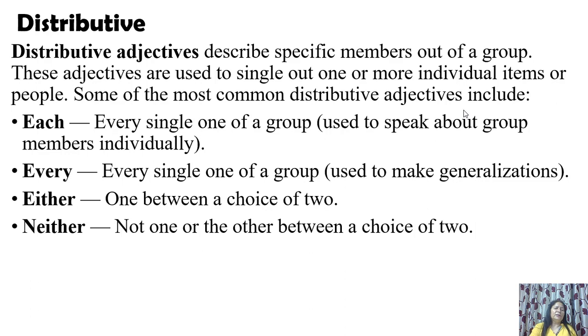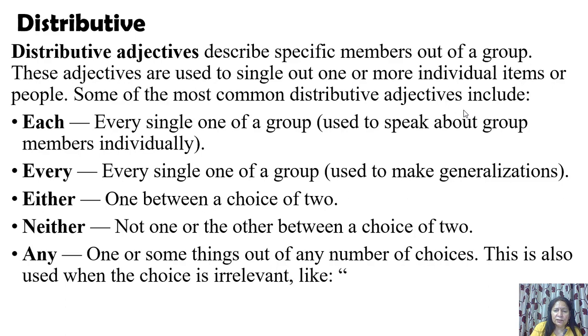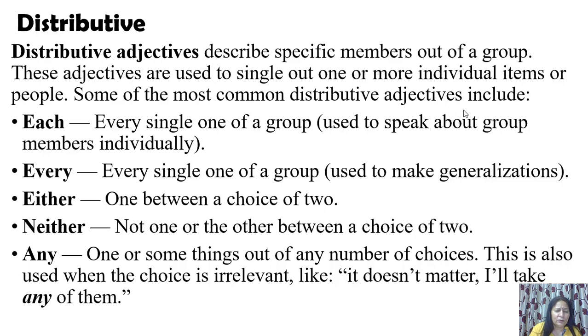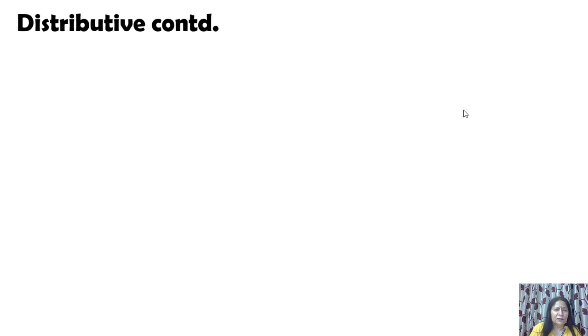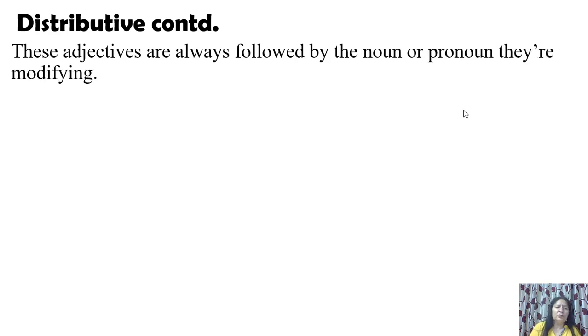So each, every, either, neither, these are distributive adjectives, but they are adjectives when they are used with a noun. Any is also one or something out of any number of choices. This is also used when the choice is irrelevant, like it doesn't matter, I'll take any of them. Fine. Each, every, either, neither, and any. Now, distributive continued. These adjectives are always followed by the noun or pronoun they are modifying. This is the condition.